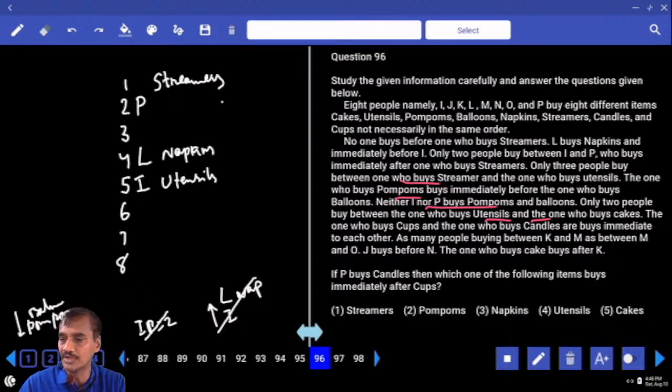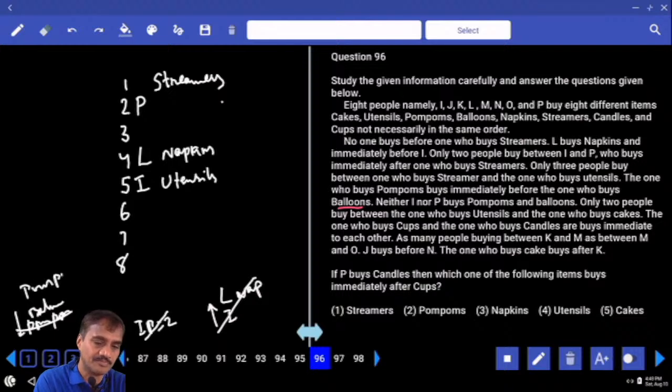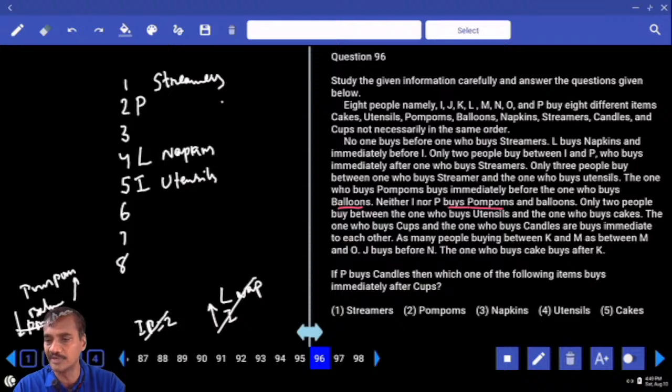And the one who buys pom-poms buys immediately before the one who buys balloons. Pom-pom is immediately before balloon, and neither I nor P buys pom-pom or balloon. And P cannot be pom-pom or balloon. Hence 2 3 is ruled out. Now we are left with 6 and 7 or 7 and 8.